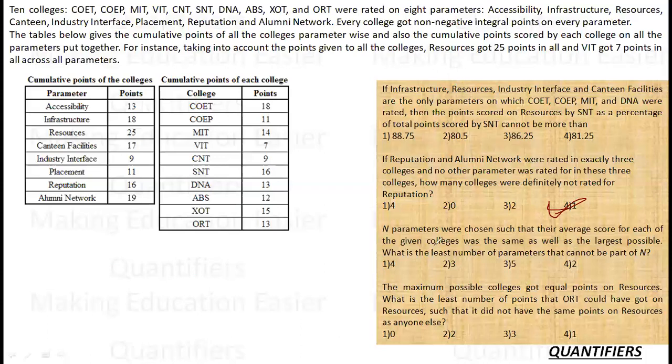Then n parameters were chosen such that the average score for each of the given colleges was same as well as large as possible. हर कॉलेज को सेम स्कोर देना और बड़े से बड़ा स्कोर देना. Every college has to be given same score and the largest possible. Okay. What is the least number of parameters that cannot be a part of n?